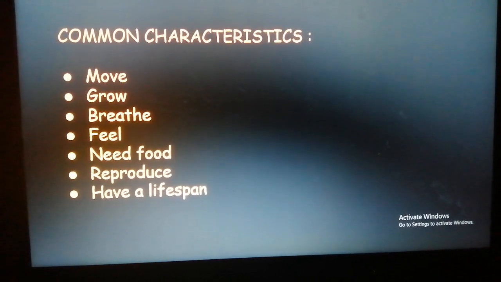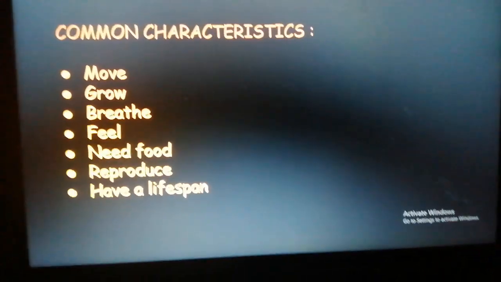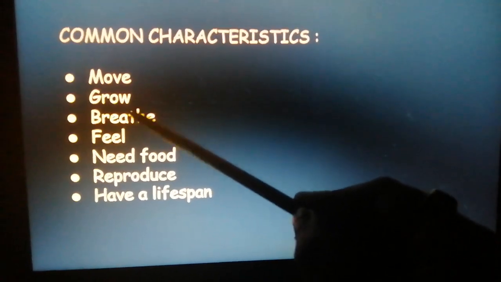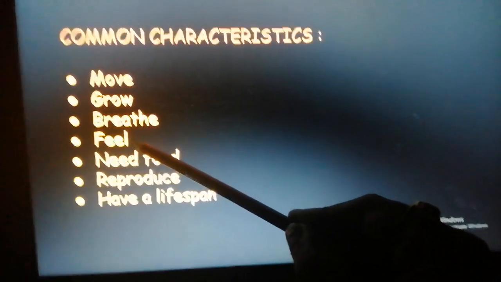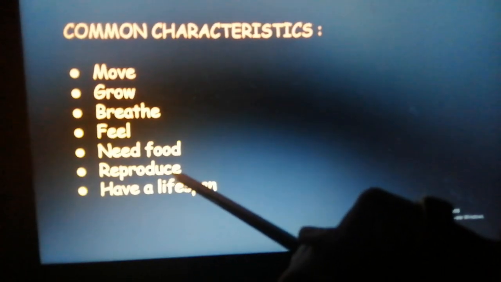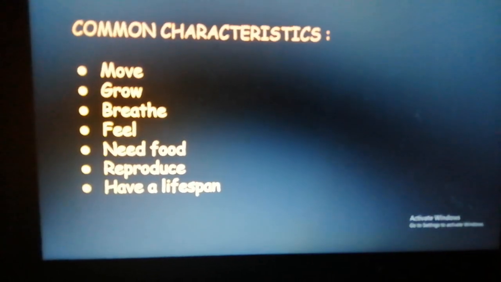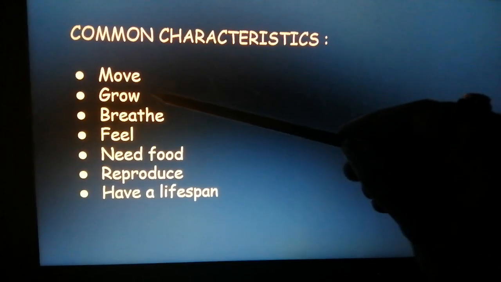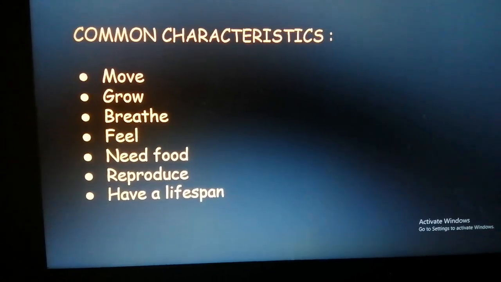All living things have some common characteristics, such as they can move, they grow, they breathe, they can feel, they need food and water, they can reproduce, and they also have a lifespan. We'll go through each characteristic one by one.